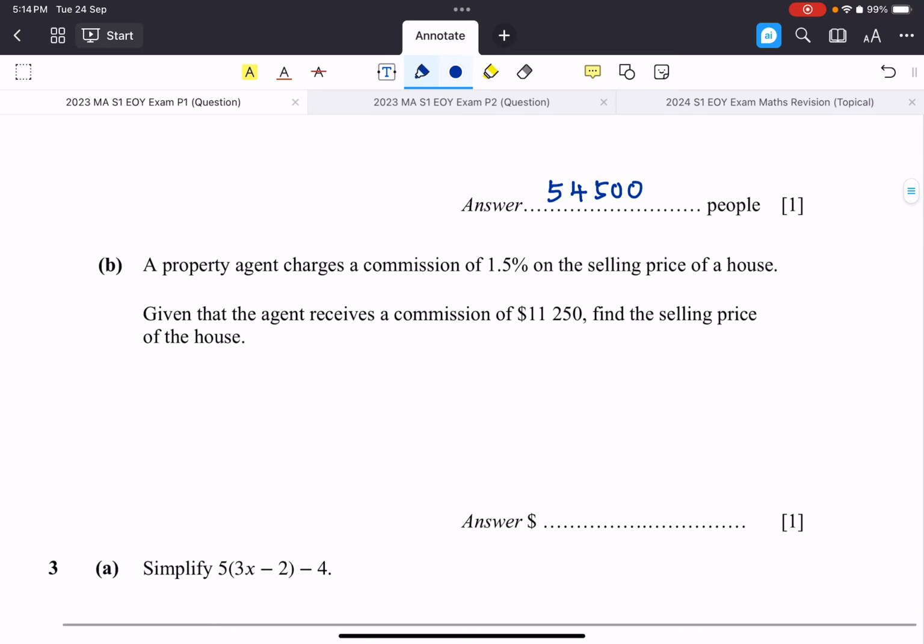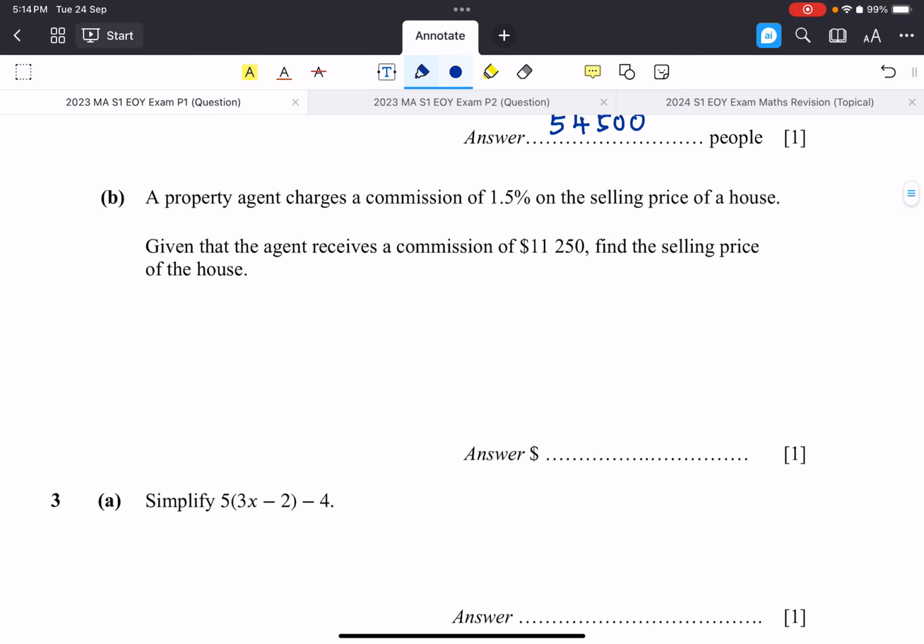Next question. The property agent charges a commission of 1.5% on the selling price of the house. Given that the agent received a commission of $11,250, find the selling price. What we can do is figure out that 1.5% of the selling price is 11,250.